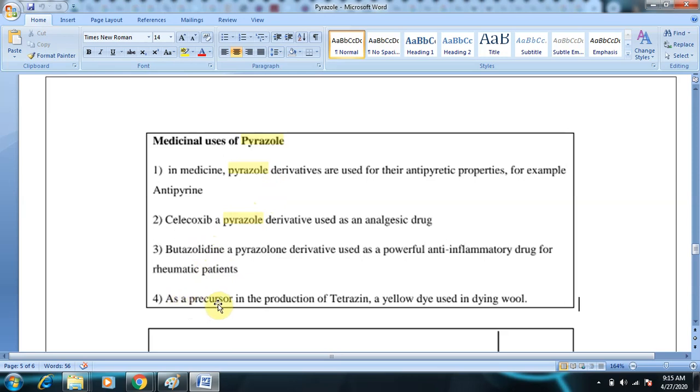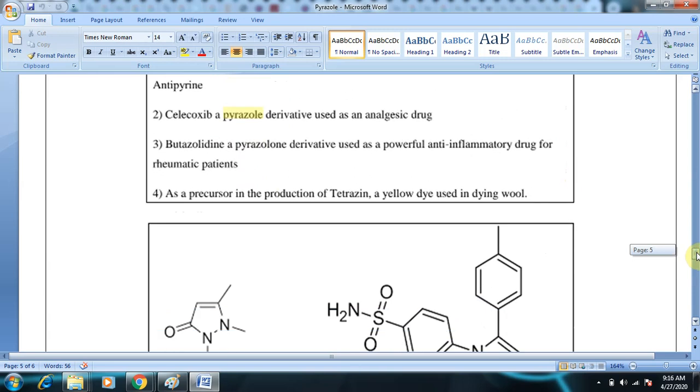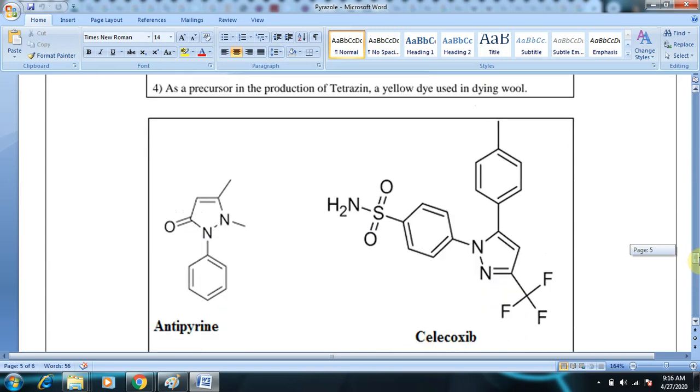And it is also used in the production of tetrazine. Tetrazine is a yellow dye in dyeing wool. Tetrazine is a yellow colored dye which is useful in dyeing the wool. So coming to the drug properties, celecoxib, antipyrine and butazolidine are some of the drugs belonging to the class of pyrazole with their uses. And here is the structure of antipyrine.